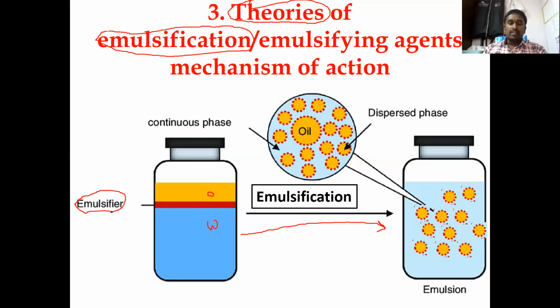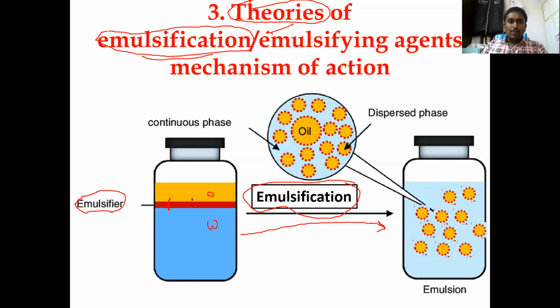We have seen various applications of surfactants, which you study in surface and interfacial phenomena. One of the applications of surfactants is as emulsifying agents, because they form emulsions, and the entire process is called emulsification. This process of formation of emulsion between two immiscible layers is called the emulsification process. And now, what is a theory? Theory means the concept. So the various concepts which explain the formation of emulsions are called theories of emulsification. So what is the concept of this emulsification process?